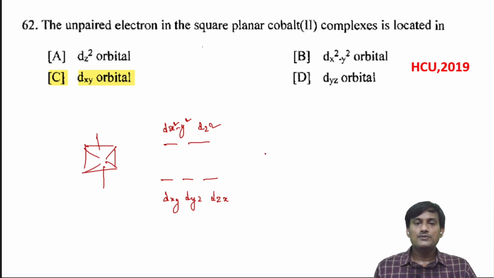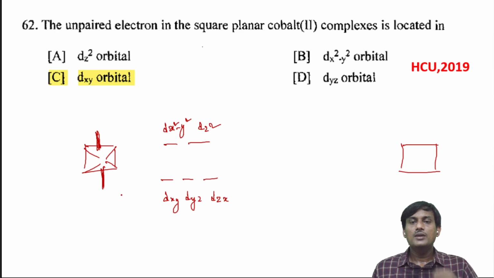Suppose you take a square planar complex. When you remove the ligands in the z direction, there is no approaching of ligands in the z direction.